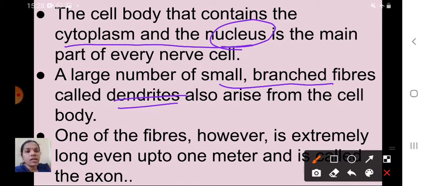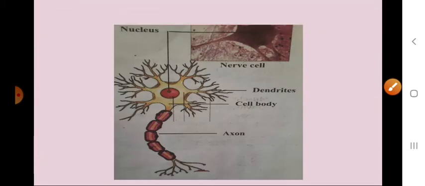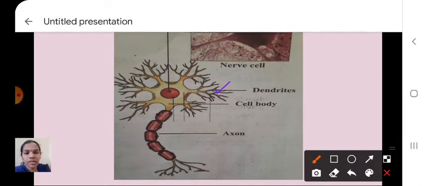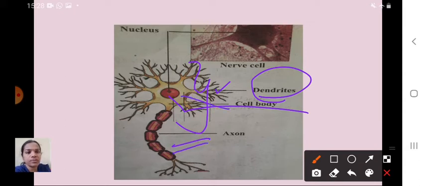These are the small branched fibers, the dendrites. This is the cell body, this one is the nucleus, here this is the cytoplasm, and this one is the axon.